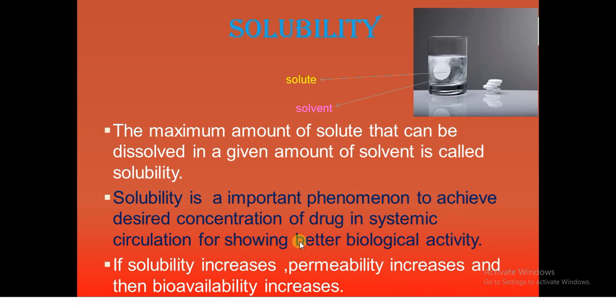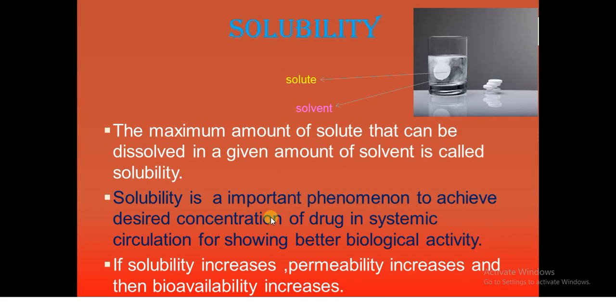How much amount of the drug is dissolved in the biological fluid will then enter into the systemic circulation for showing better biological activity. Suppose the drug is not solubilizing completely, if it is solubilizing only 50% in the biological fluid, then it cannot show better biological activity.